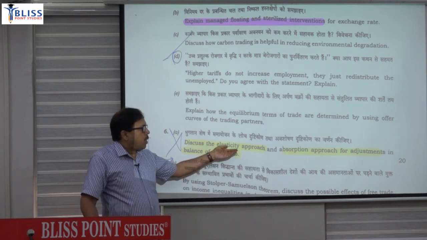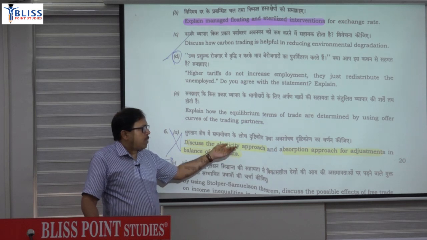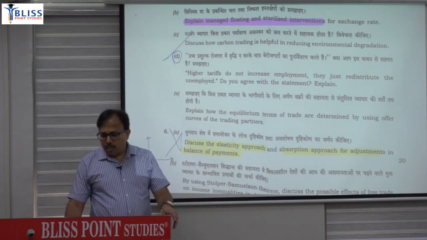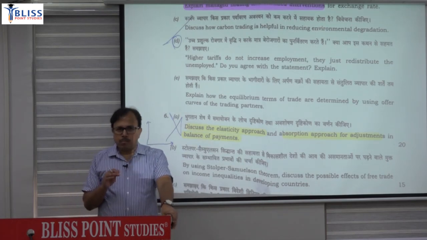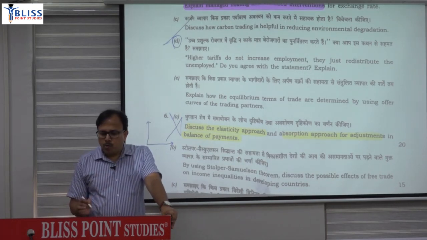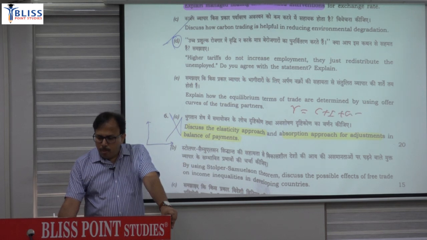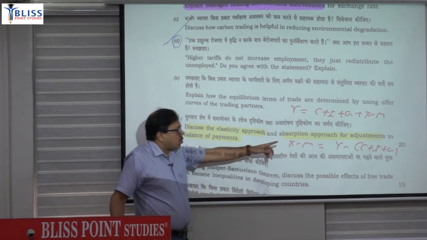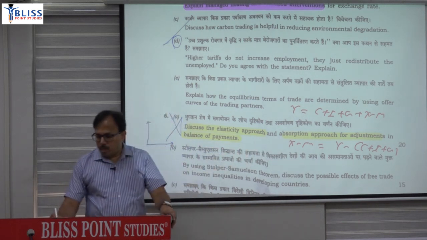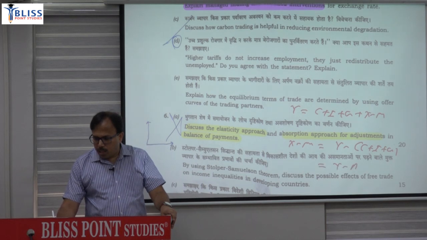Elasticity approach and absorption approach are two approaches for adjustment of the balance of payment. Elasticity approach will focus on the supply side, and absorption approach focuses on the demand side. Means when you write Y = C + I + G + X - M, then you write X - M = Y - (C + I + G). So that C + I + G is called absorption. So C + I + G is absorption. So it is Y - A, and this X - M is your trade balance.